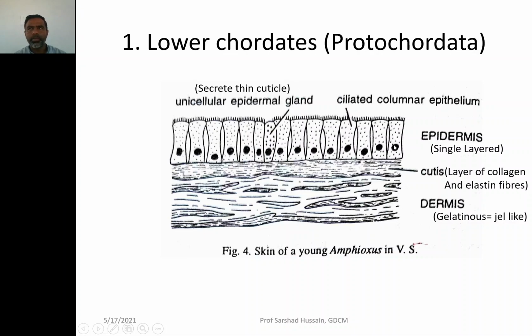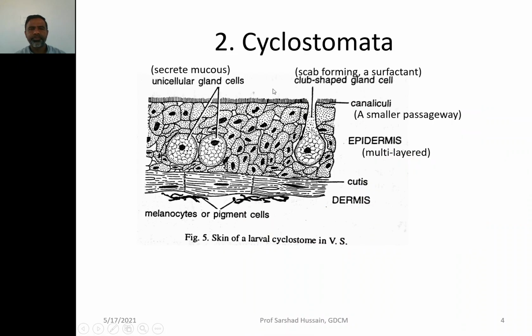So you can now compare it with the typical structure of the skin that you have studied, where the epidermis was multilayered. In this epidermis, the cells are column shaped, they are ciliated, you can find cilia at their outer end, and in between these columnar cells you may find some epidermal unicellular glands. So glands formed by a single cell, they secrete the cuticle covering over the body of these protochordates.